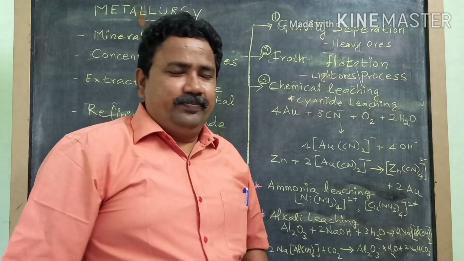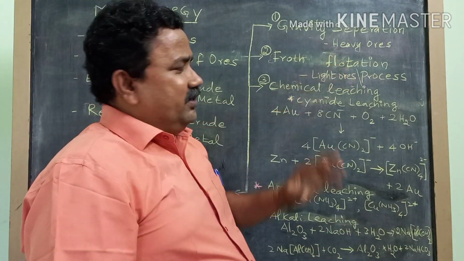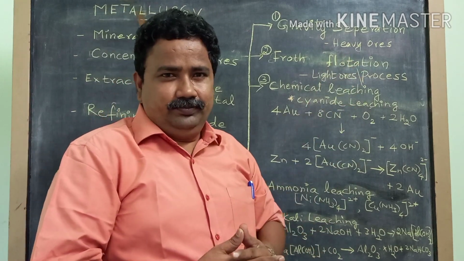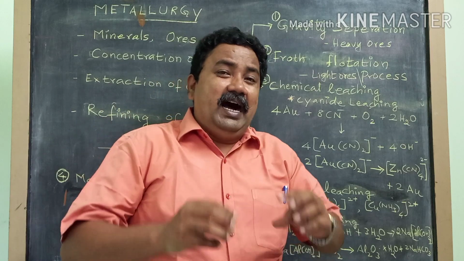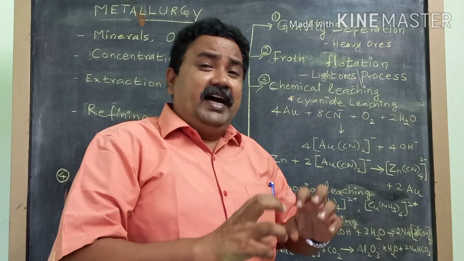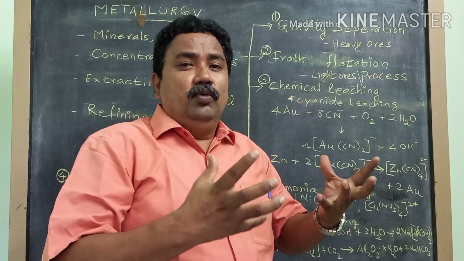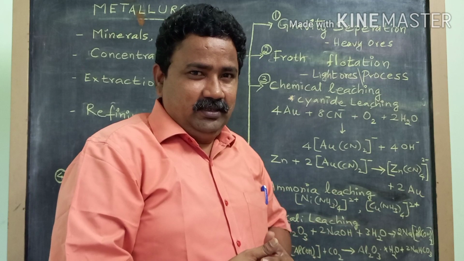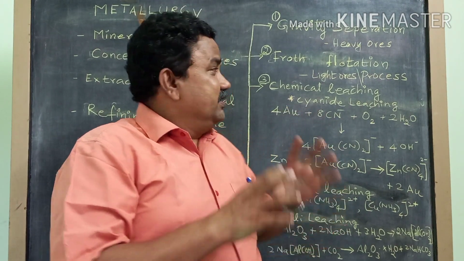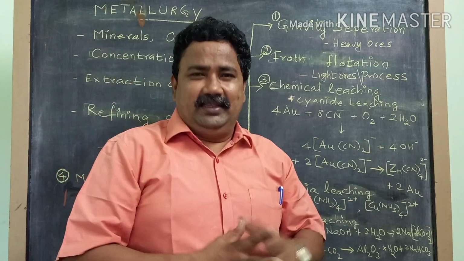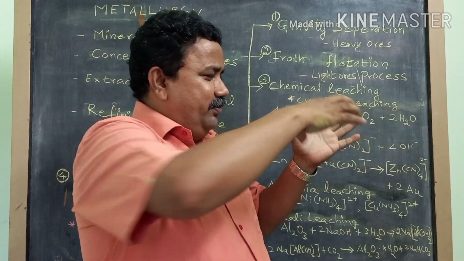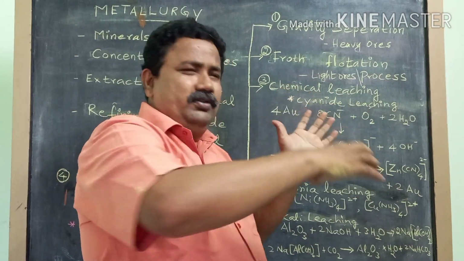What is this used for? As you see here, this method is used to separate the heavy ores, in other words, ores having higher specific gravity. Okay, so ores which have higher specific gravity will have more weight or mass. So those kinds of ores, for example oxide ores, will be separated by this method. What is this method? It is nothing but you allow water to run from a slope.